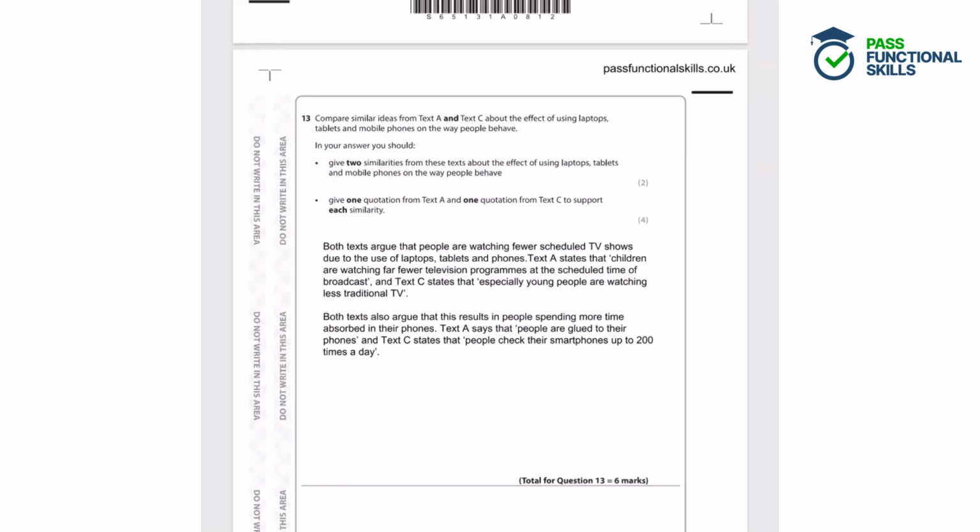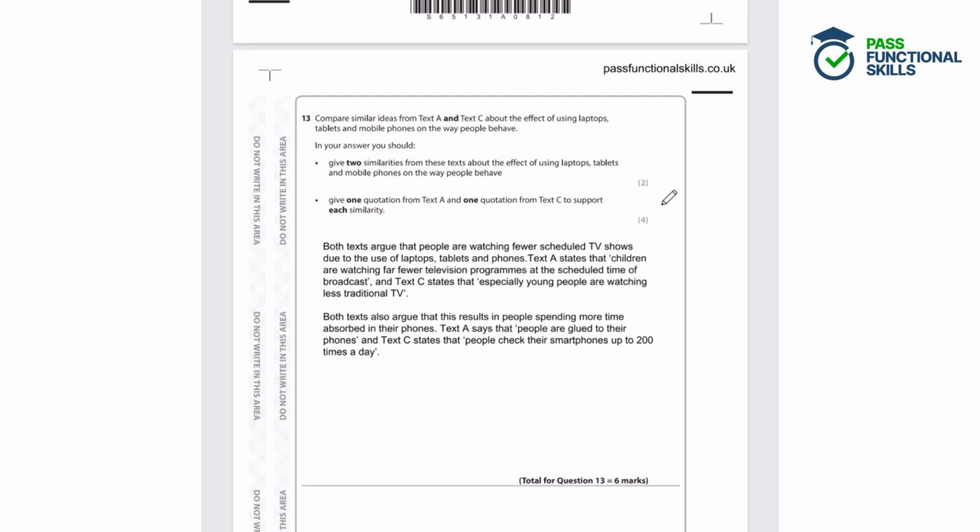Question 13. Compare similar ideas from text A and text C about the effect of using laptops, tablets and mobile phones on the way people behave. In your answer, you should give two similarities from these texts about the effects of using laptops, tablets and mobile phones on the way people behave, and give one quotation from text A and one quotation from text C to support each similarity.